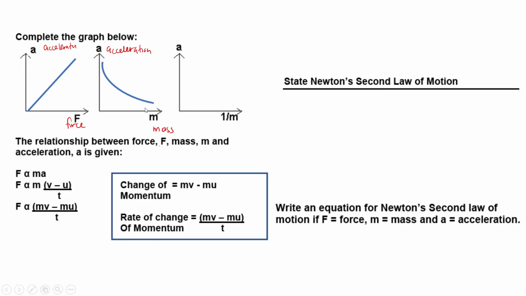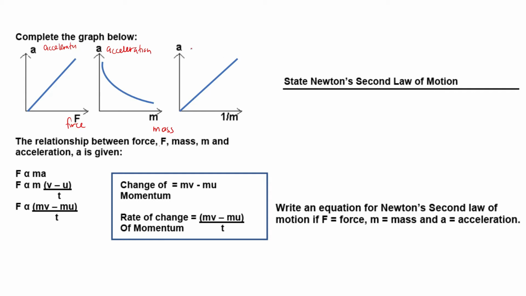Remember, if the graph is inversely proportional and you change the x-axis to 1 over m, it will become directly proportional. So A against 1 over m is directly proportional.